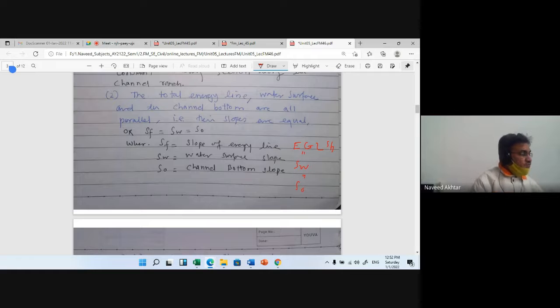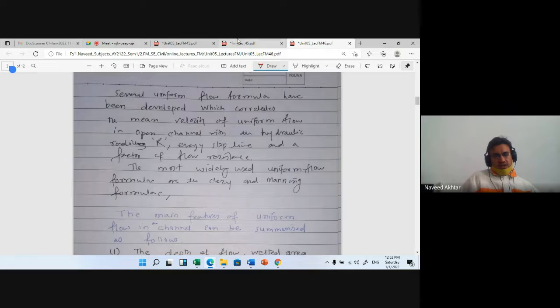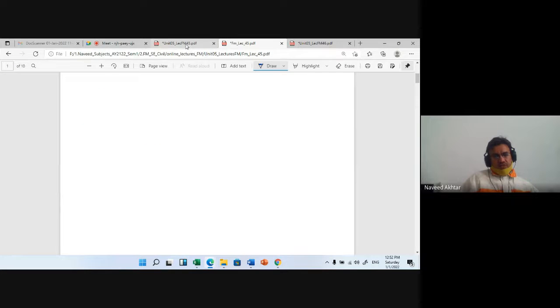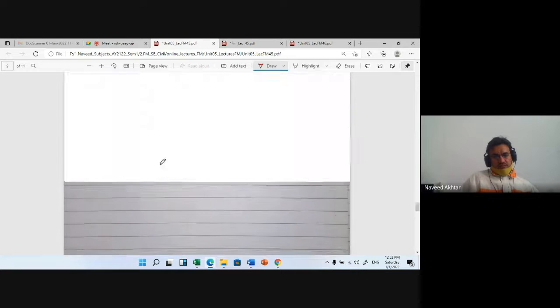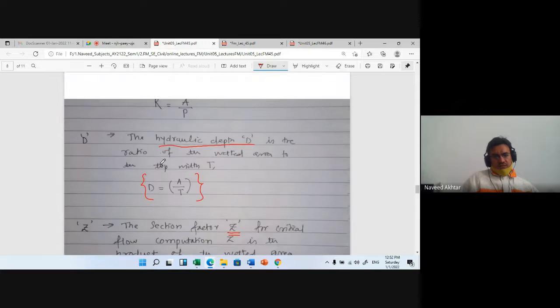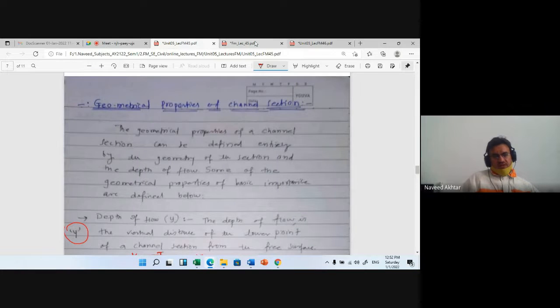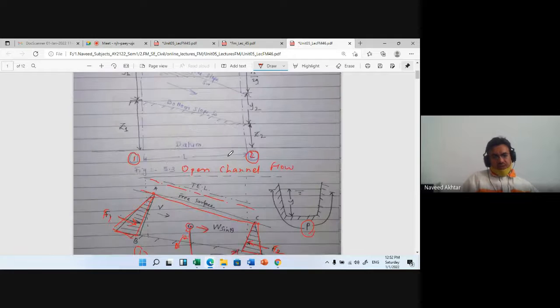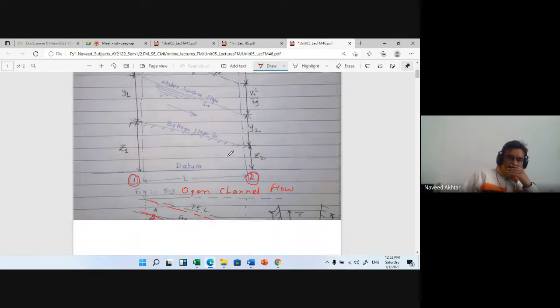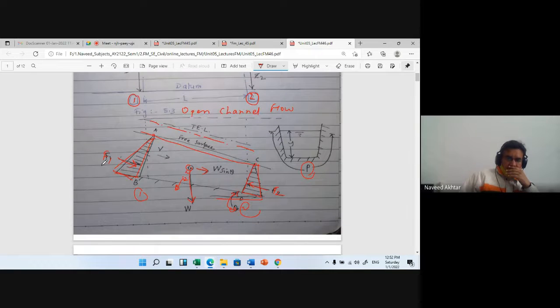From figure number 3, you can see the force F1 acting in one direction, and the opposite force F2 acting at section 2.